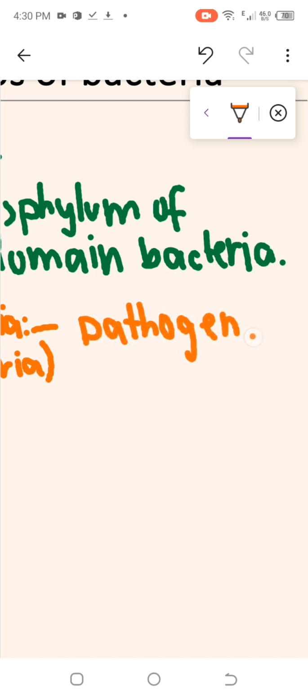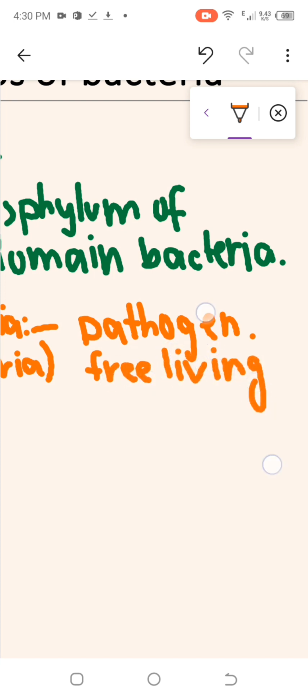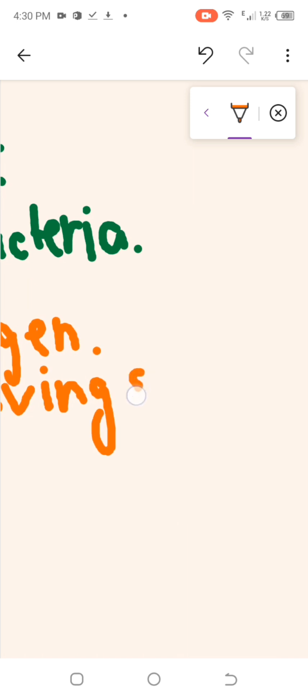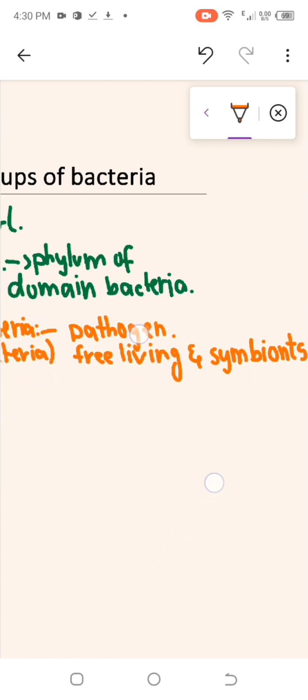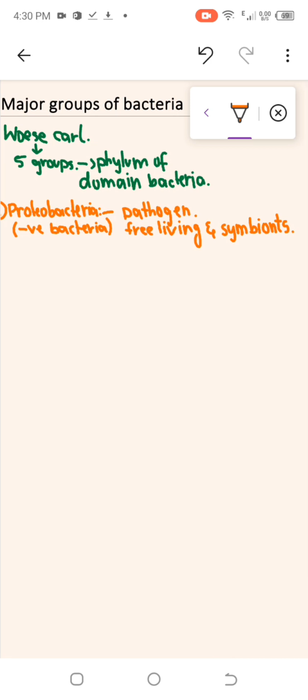They are free living and symbionts, and some of these are pathogens. If I talk about an example, the first example will be Helicobacter.